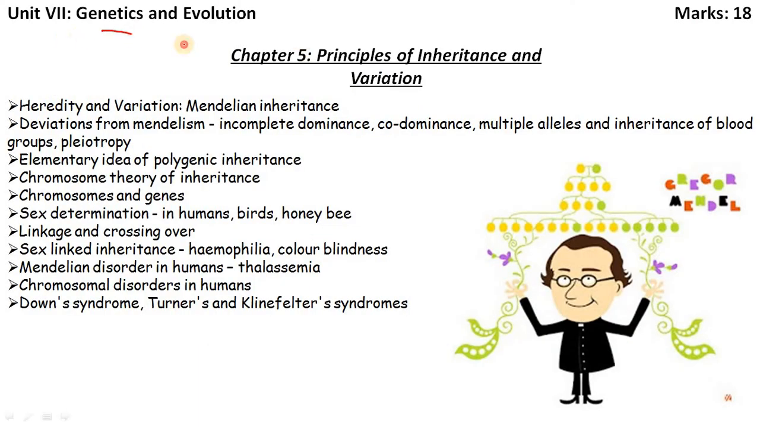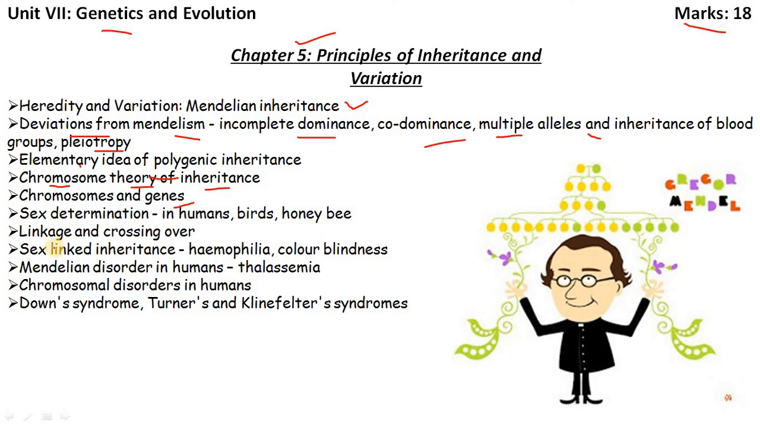Unit 7, Genetics and Evolution, the marks is 14. Chapter 5, Principles of Inheritance and Variation: heredity and variation, Mendelian inheritance, deviations from Mendelism, incomplete dominance, codominance, multiple alleles, inheritance of blood groups, pleiotropy, elementary idea of polygenic inheritance, chromosomal theory of inheritance, chromosome and genes, sex determination in